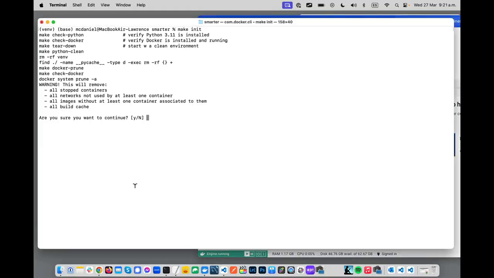I don't know why, but it causes a lot of drive space to get consumed. So it's not unusual for your Docker environment in this project to be consuming 15, 20, 25, 30 gigabytes of drive space. Keep that in mind for planning purposes inside of your dev environment when you're getting all this set up. So here is make init.